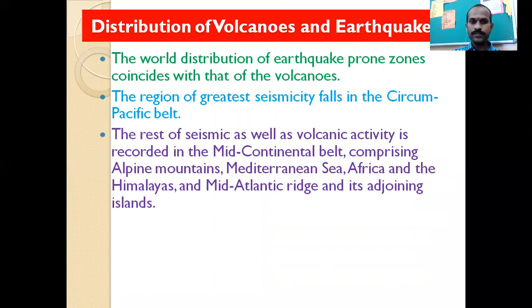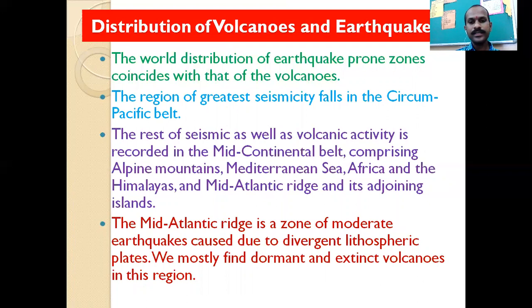The rest of the seismic as well as volcanic activity is recorded in the mid-continental belt, comprising alpine mountains, then the Mediterranean Sea, Africa, and the Himalayas, and the mid-Atlantic ridges and its adjoining islands. Adjoining means the islands which are joined to the mid-Atlantic Ocean or the ridges.